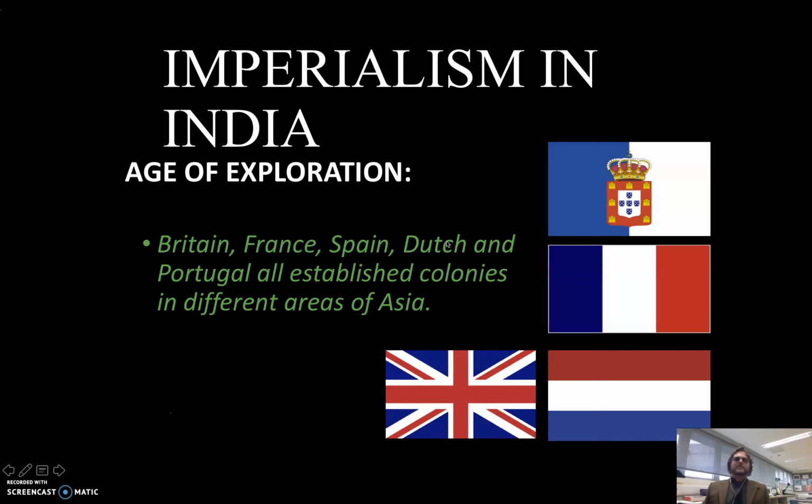We've got all these people going out there to trade, and one of the things we have is the Portuguese, right? First ones out of the gate, first ones over into India, and so they're actually starting to trade as well, and they make their way over the next few hundred years. We see a lot of expansion, a lot of trade, and the Portuguese make their way over to Macau, right? And so all of these different countries here that we see on the board, they've all established colonies in different areas of Asia. They've all begun their expansion process.